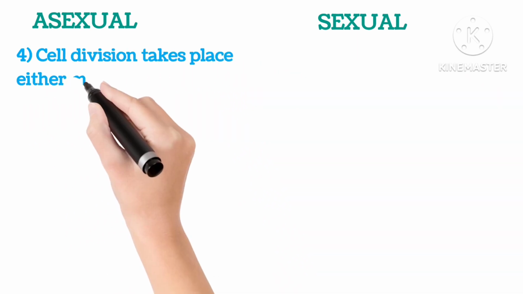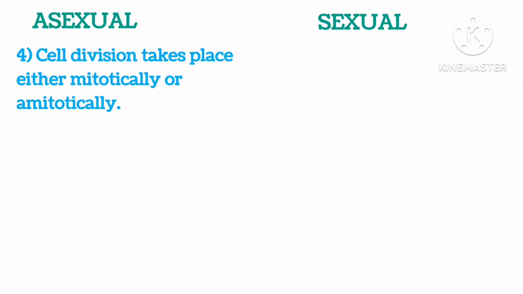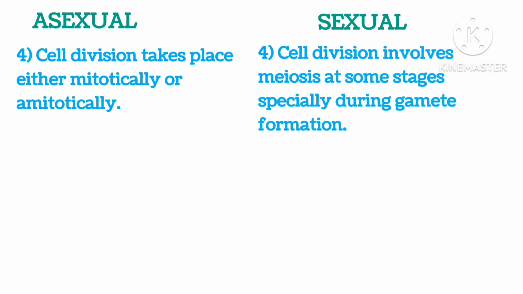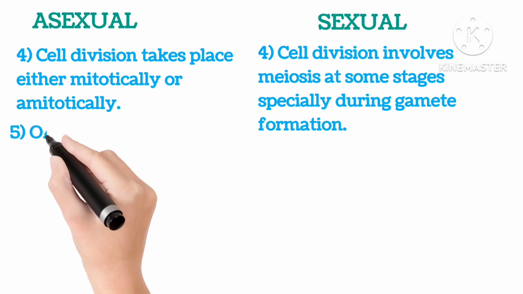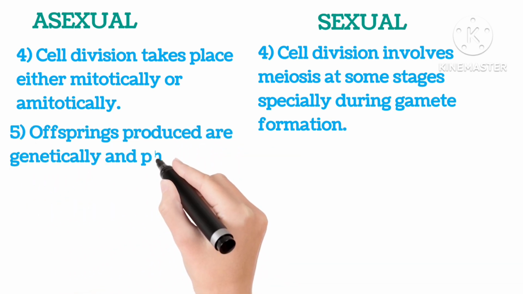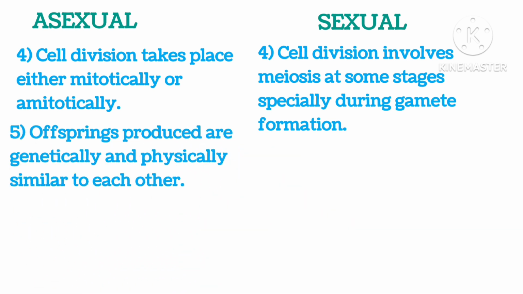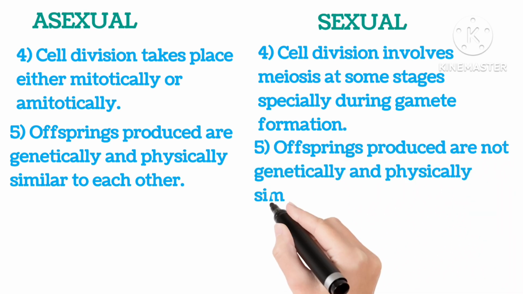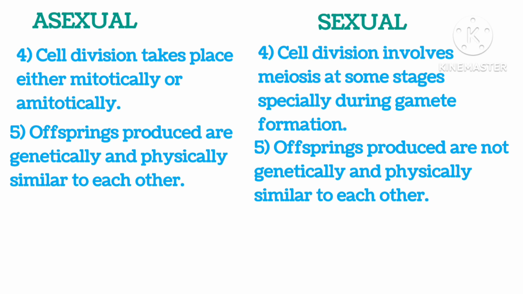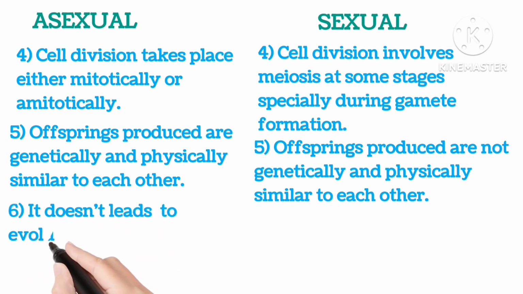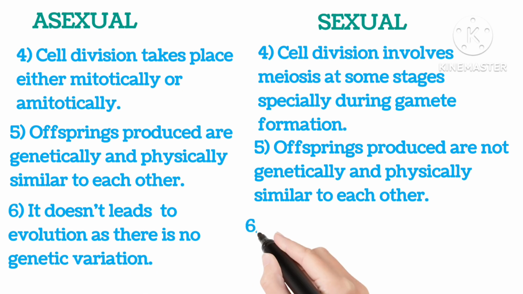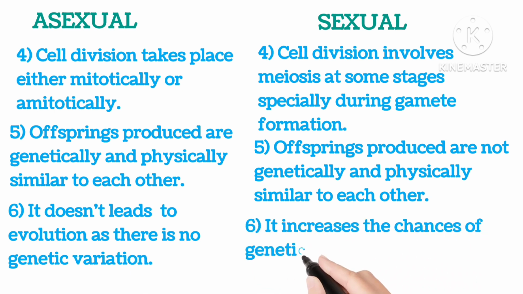In asexual, cell division takes place either mitotically or amitotically. In sexual, cell division involves meiosis at some stages, especially during gamete formation. In asexual, offsprings produced are genetically and physically similar to each other, whereas in sexual reproduction, offsprings are genetically and physically not similar to each other. Asexual reproduction does not lead to evolution as there is no genetic variation, as sexual reproduction increases the chances of genetic variation.